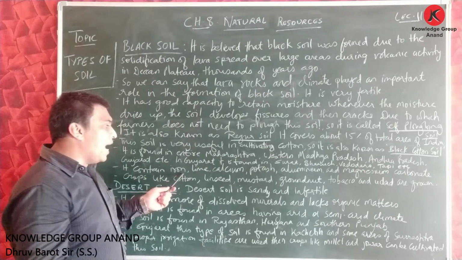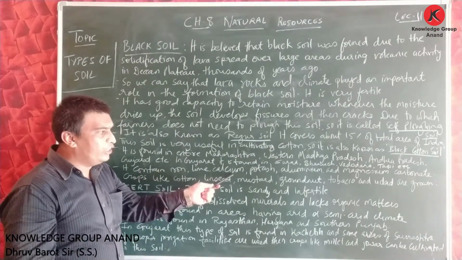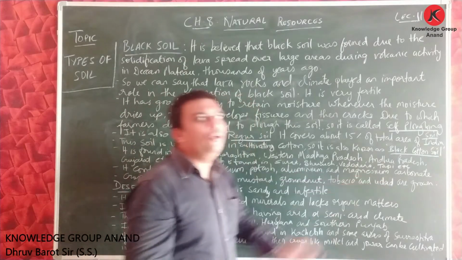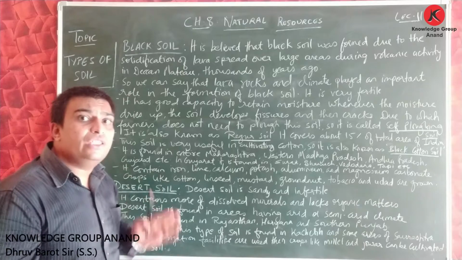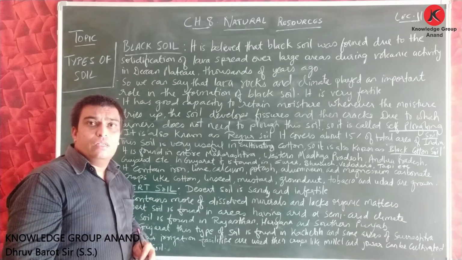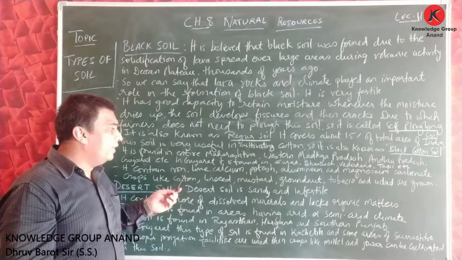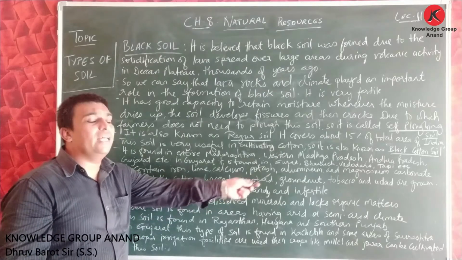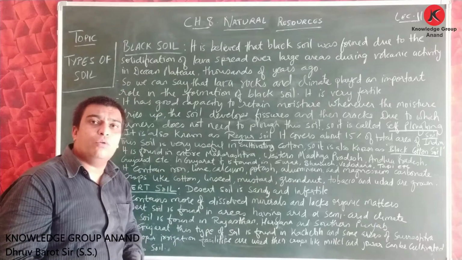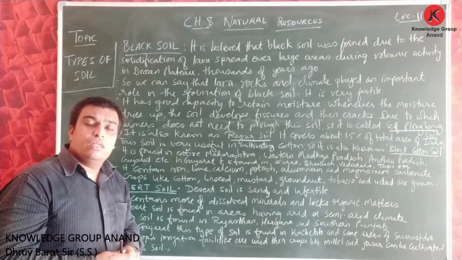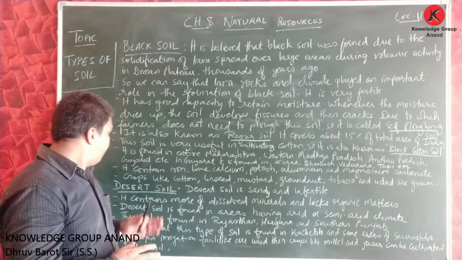It contains iron, lime, calcium, potash, aluminum and magnesium carbonate to a large extent. Here it is given, we have iron, lime, calcium, potash, aluminum and magnesium carbonate in more proportion in this area.